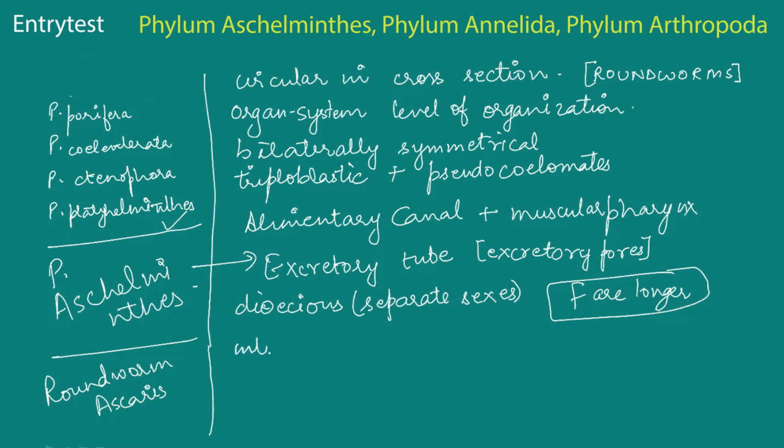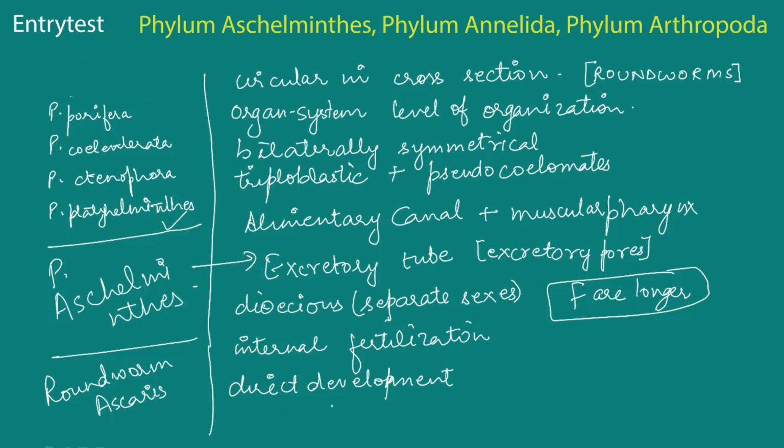Fertilization is internal. And development can be direct or indirect, both. In direct development, the young one looks exactly like the adult. In indirect, there may be intermediate stages.